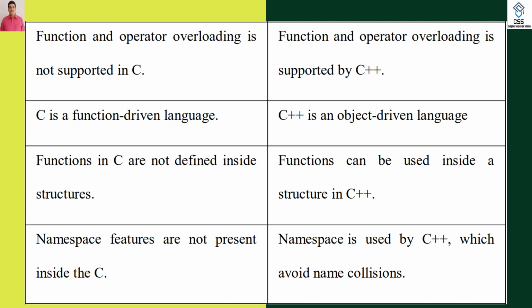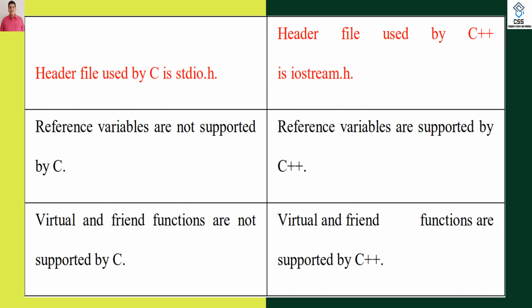The namespace feature is not present in C, but the namespace feature is supported in C++ to avoid name collision. What is a namespace? Suppose in a class there are 5 benches, every day the people will come and randomly they can sit on any bench. There is no namespace. Suppose instead there are 5 chairs, and for each student a chair is aligned, meaning a namespace is aligned. That namespace feature is available in C++, not in C.